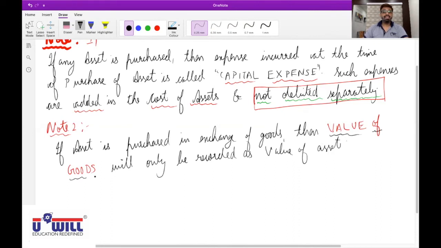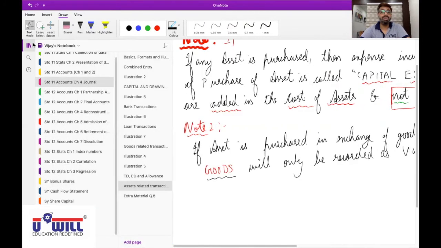Did you all understand this? Yes, sir. 2800 of goods value itself we consider as the value of furniture over here, okay?